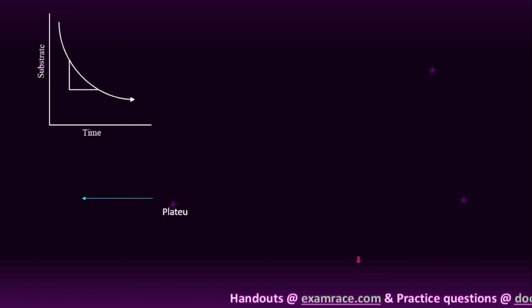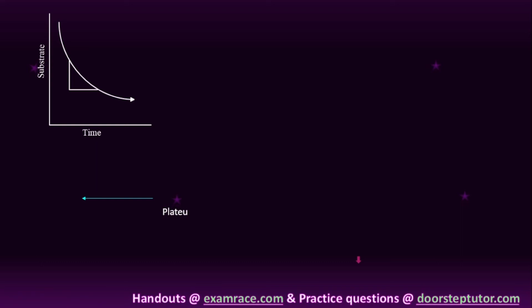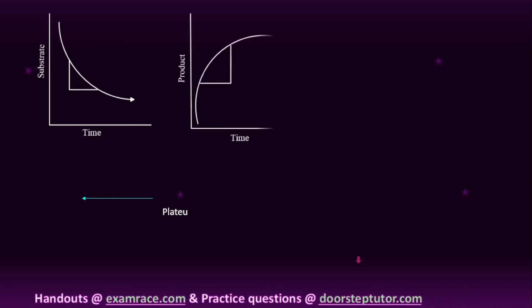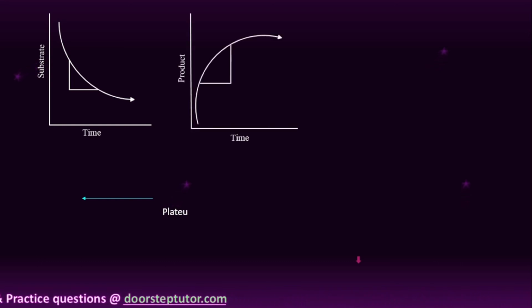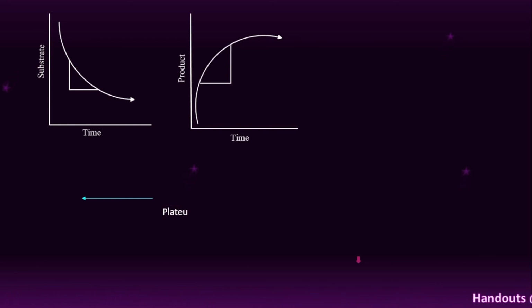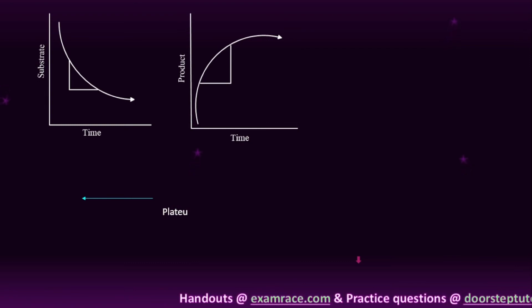The concentration of substrate decreases with increasing time. In the case of products, we take the concentration of products along the y-axis and time along the x-axis. So what this graph indicates, student, is that the concentration of products increases with increasing time.